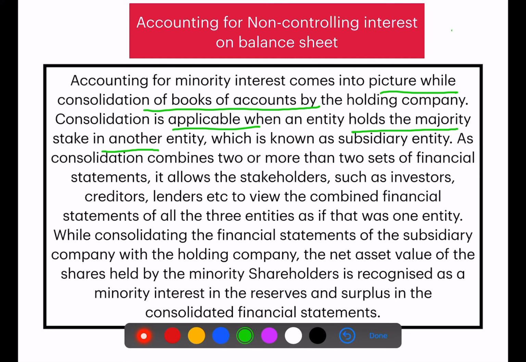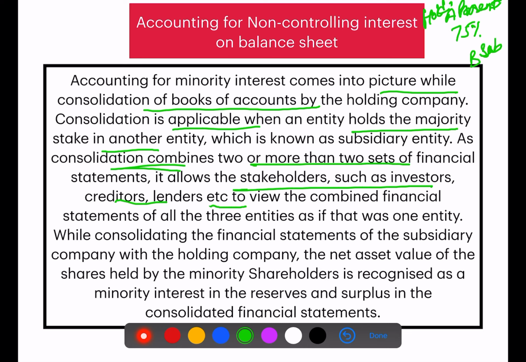Suppose company A has a 75% stake in company B. So this is a parent company or a holding company, and this is the subsidiary company. Now, as consolidation combines two or more sets of financial statements, it allows the stakeholders, that is investors, creditors, lenders who have invested their money in the company, to view the combined financial statement of all the entities as if it was one entity, to see the financial position of the company.